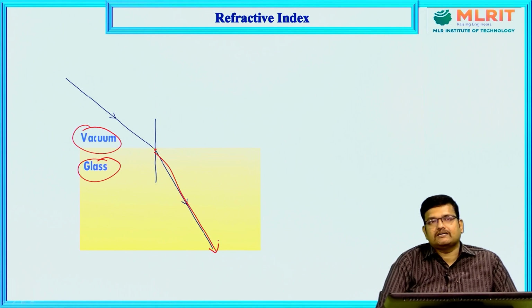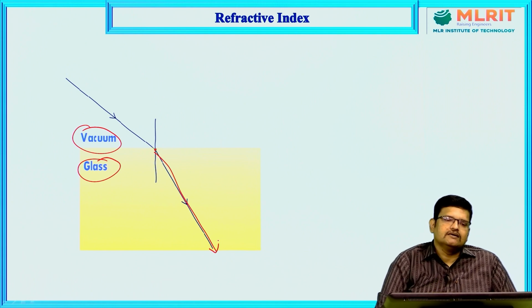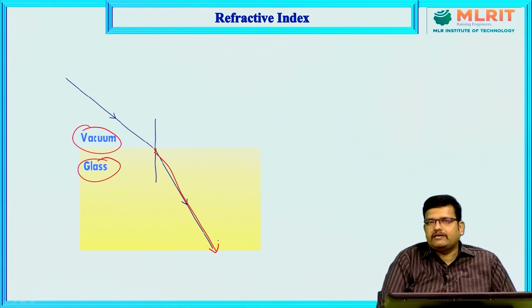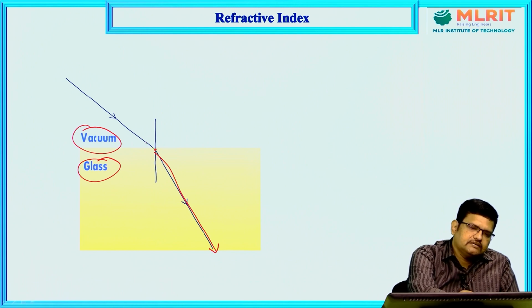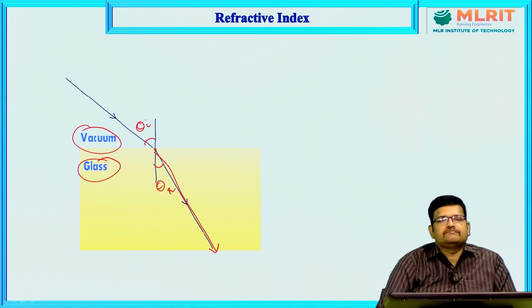Not reflection, refraction. As I said earlier, if the light is reflected back to its own medium, it is reflection. Now if you see this one, the light ray enters from one medium to another medium. In simple words, the light travels from one medium to another. This is the incident angle theta I, and this is the refracted angle theta R.